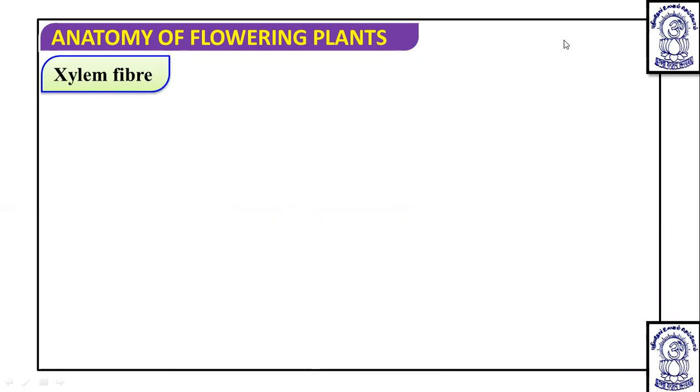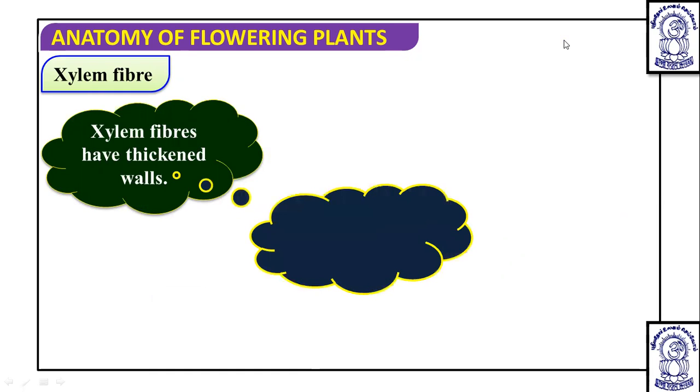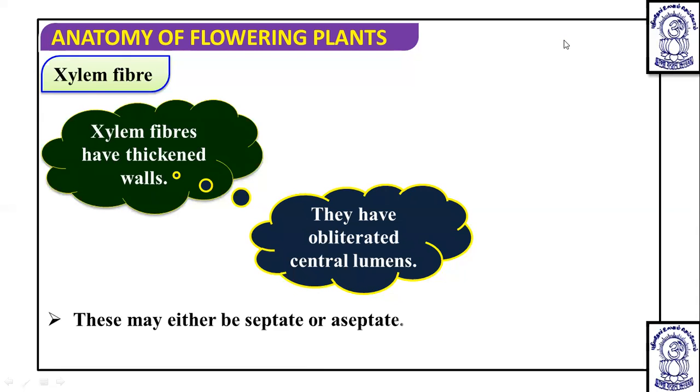So next we are talking about xylem fiber. This xylem fiber has thickened walls, thick lignified walls, and due to the highly thickened cell wall, they have an almost reduced lumen. For the almost reduced central lumen, the term which is used is obliterated. So obliterated means an almost reduced central lumen is found.